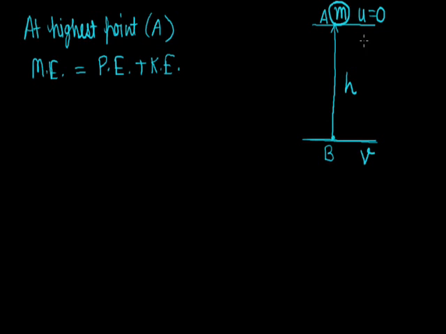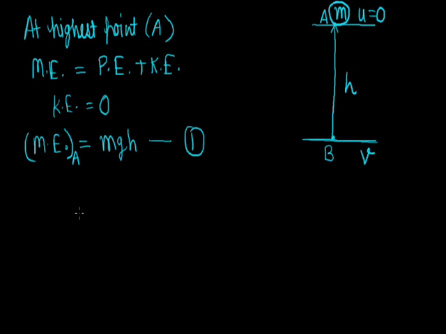As here the initial velocity of the object is 0, kinetic energy will be 0 and the potential energy of the object at the highest point at a distance h from the ground will be mgh, which is the total mechanical energy at highest point A. Let this be equation 1. Now we can calculate the total mechanical energy at lowest point B.